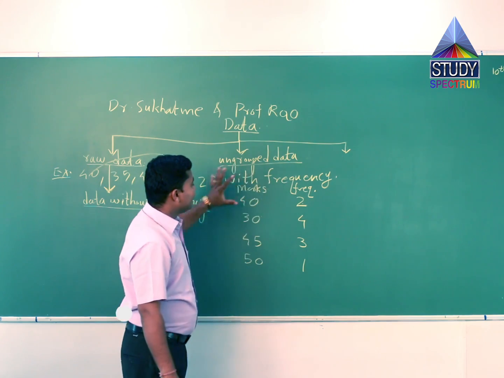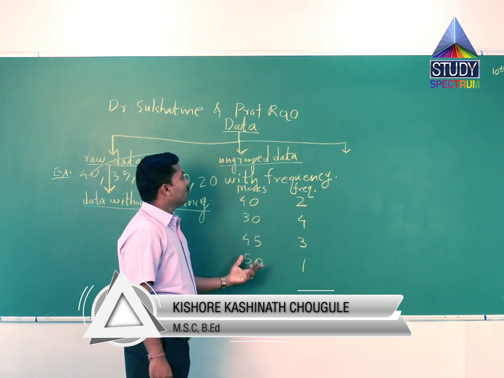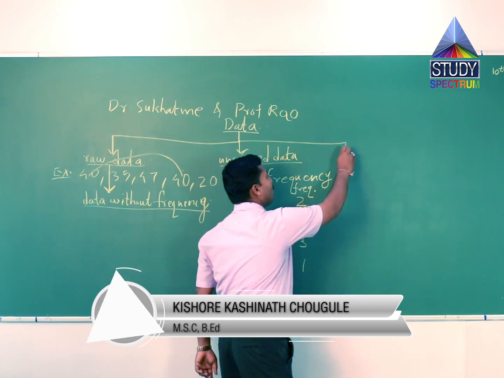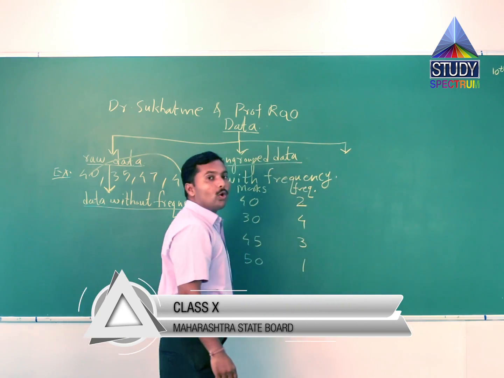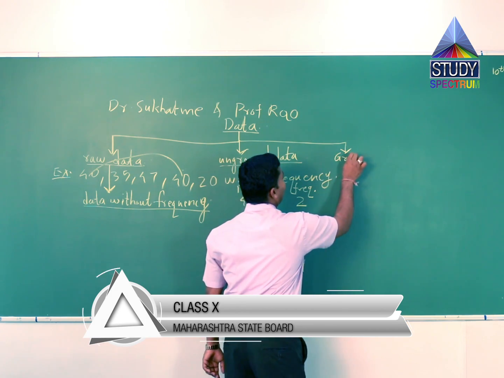So this is nothing but ungrouped data with a frequency. And third, which is very important, is grouped data.